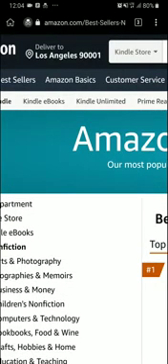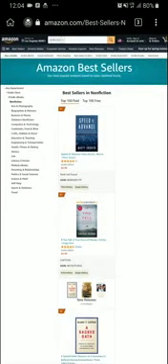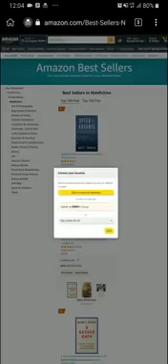Now that's mine. Yours will likely be your locality. If you're a Nigerian, it will show Nigeria. If you're a Ghanaian, it will show Ghana. Your country is what will show there. Now you have to switch it to a US-based zip code. 90001 is the zip code for Los Angeles. You can switch it there. You can also do other ones. You can do New York. Just click on it.